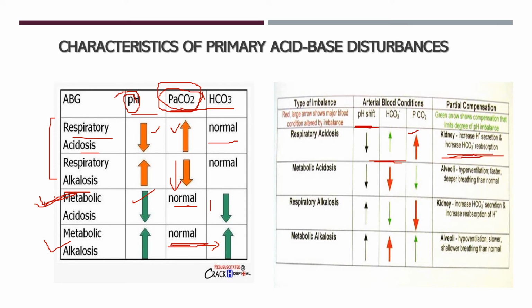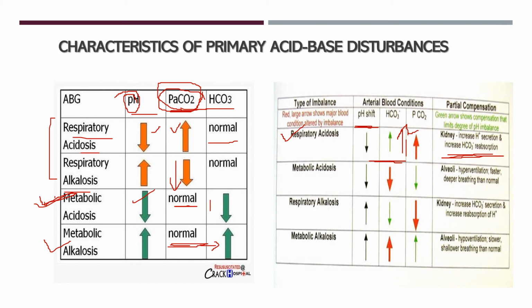So more HCO3 minus retention means it can restore the pH. So what will be the compensation of respiratory acidosis? Respiratory acidosis means pH is less and PCO2 is high, and in order to compensate, the HCO3 level will become high. So both are in the same direction: PCO2 is high and HCO3 minus is also high.